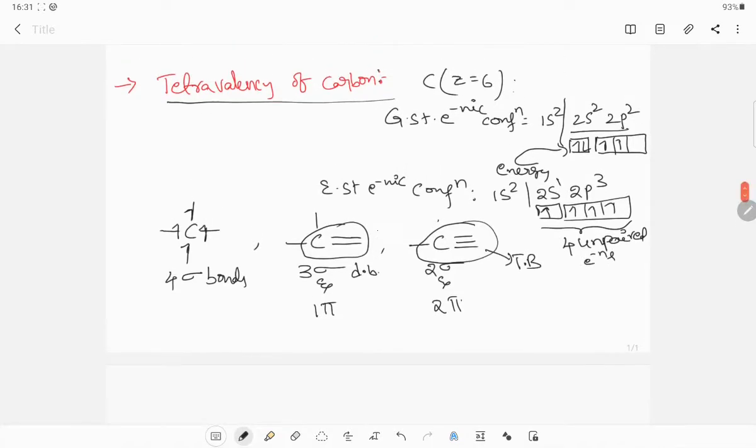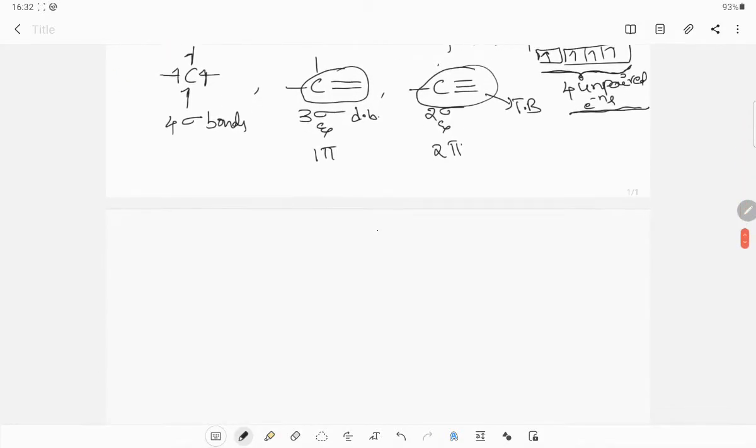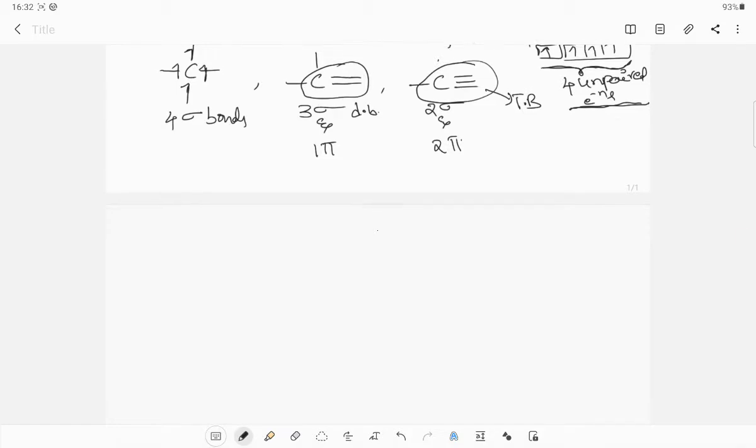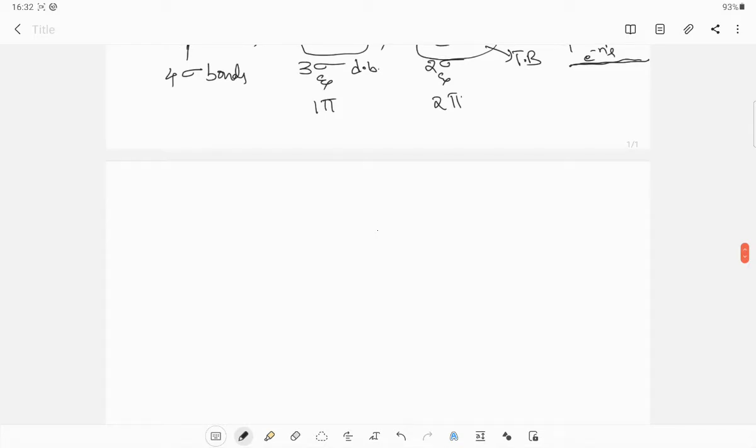So once again I am repeating, tetravalency of carbon means what? Carbon exhibits 4 valency. According to its excited state, 4 unpaired electrons are present in the outermost shell. By utilizing those 4 unpaired electrons, carbon is able to form 4 bonds with other atoms. That may be all single bonds or maybe pi bonds also. So this is the simple concept about tetravalency of carbon. So you should remember that carbon can form how many bonds? Maximum 4 bonds. Okay.